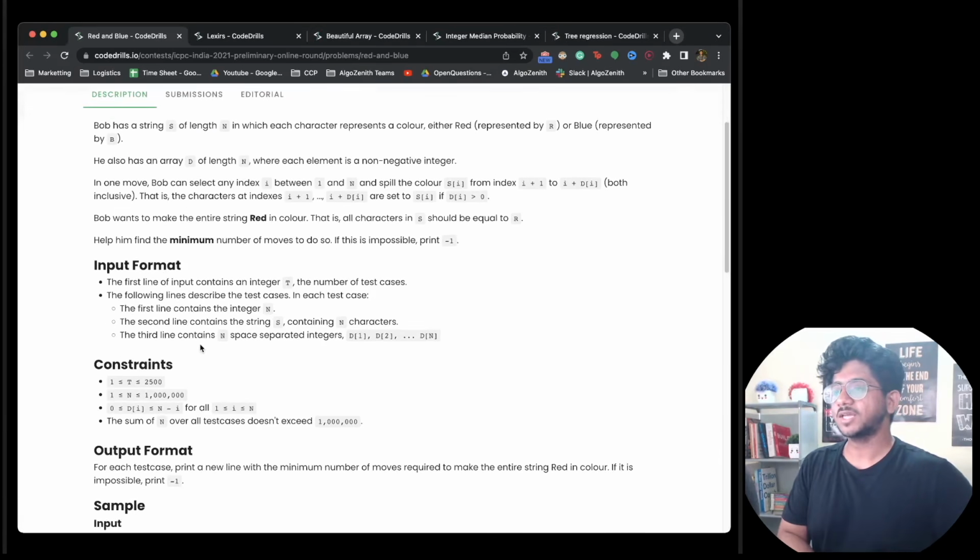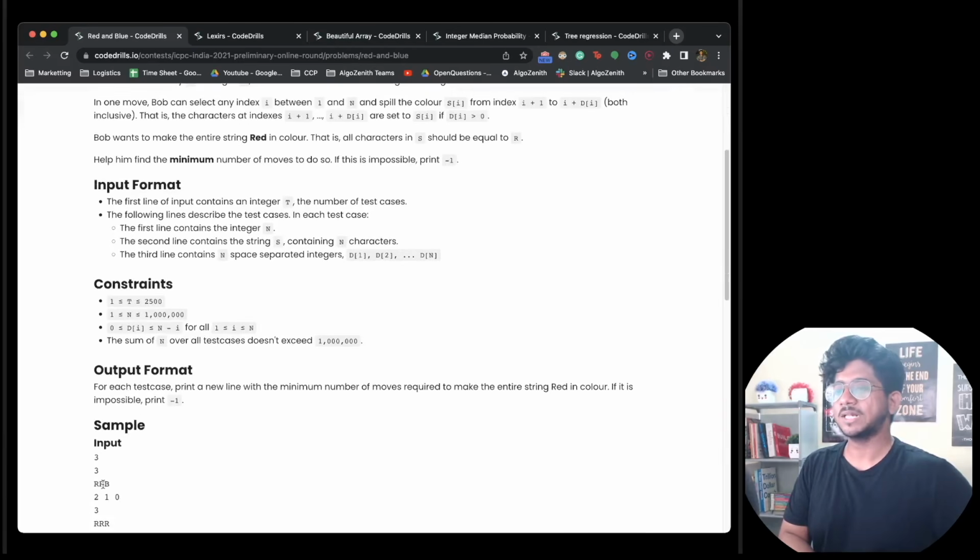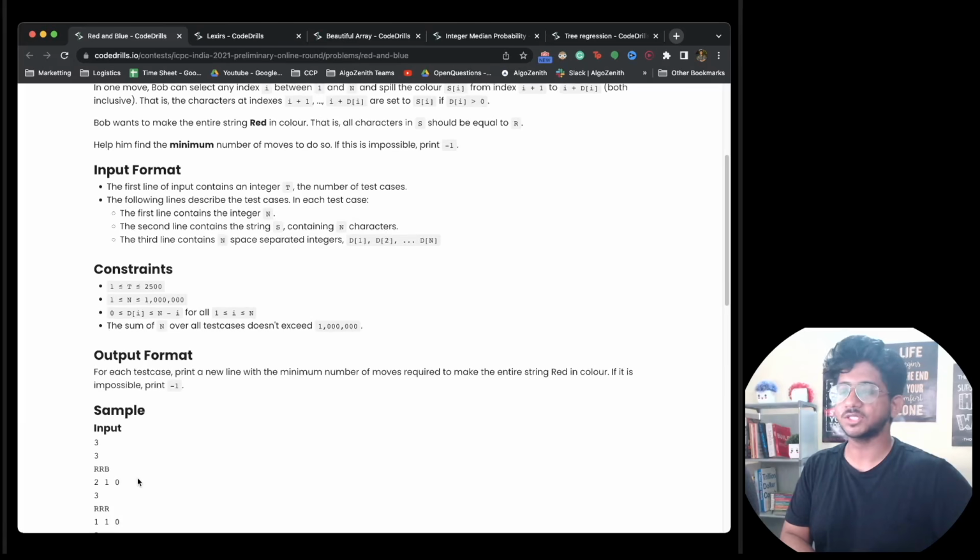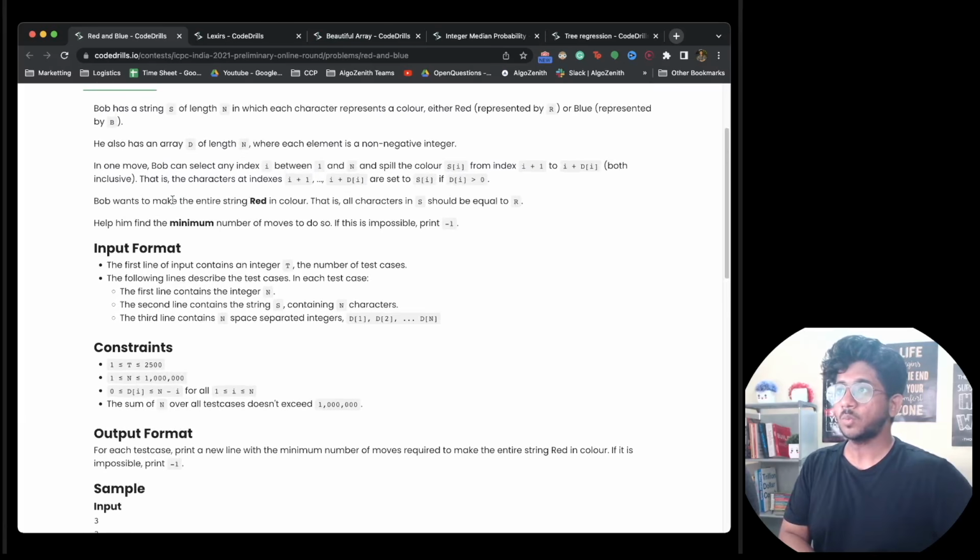So in this case, we are given the string over here. We can spill the red to the next blues and so on. So what we do is we go forward and try to set things into red, and we have to do the minimum number of such moves, right? And the constraint for this is up to 10 to the power 6. So we have to do something linear or n log n maybe. Okay, so let's try to do this one.